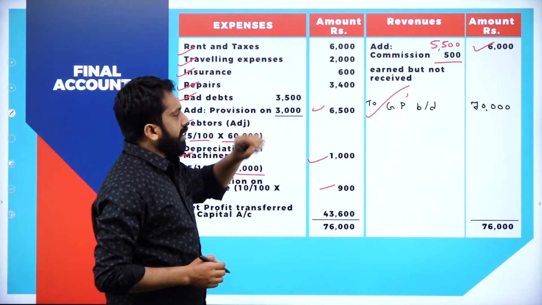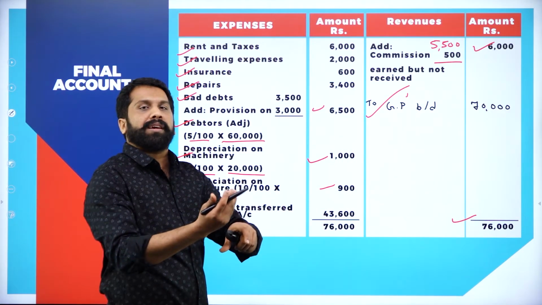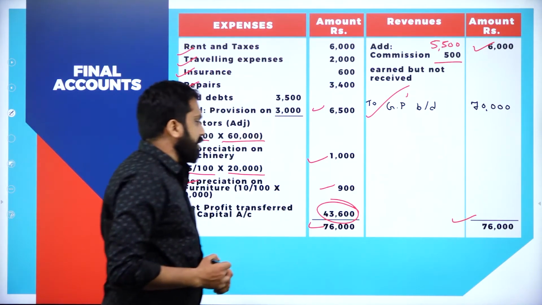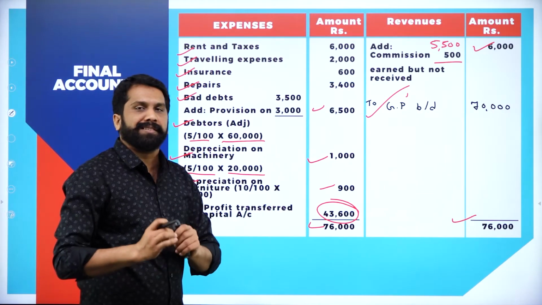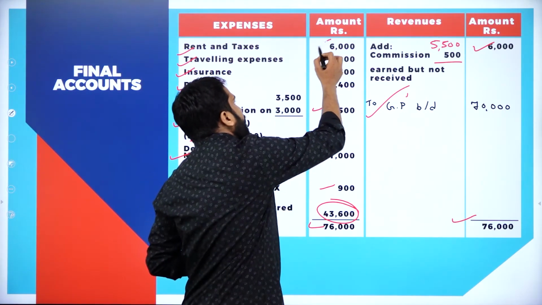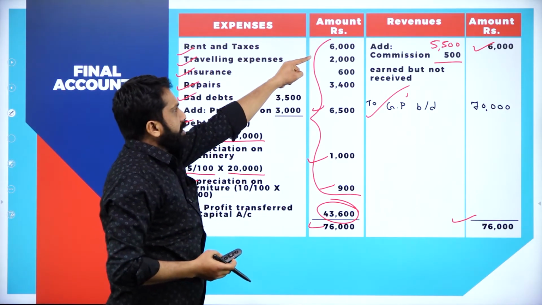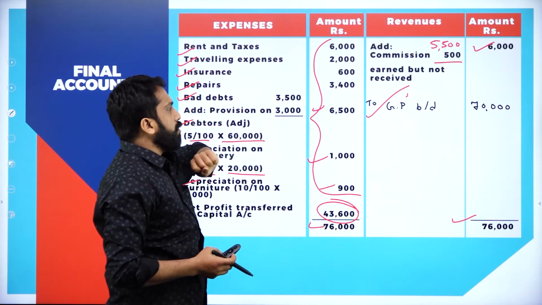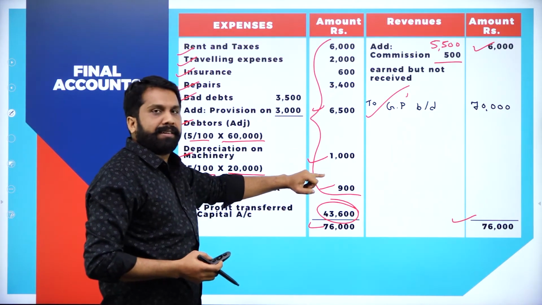Now, total everything, you got 76,000. Same value on the debit side also, 76. The difference is 43,600. How did we get 43,600? Simple. Add everything. 6,000 plus 2,000 plus 600 plus 3,400, 6,500, 1,900.